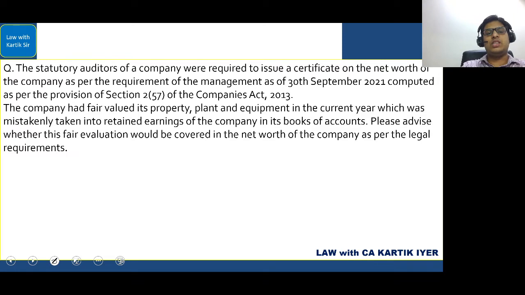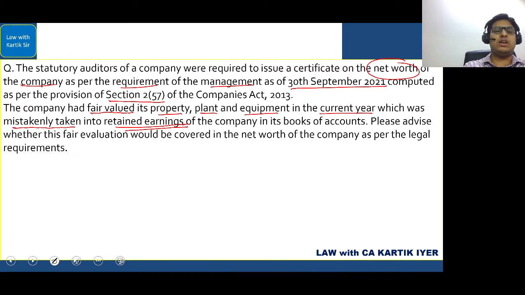Next question. The statutory auditors of a company were required to issue a certificate on the net worth of the company as per the requirement of the management as of 30th September 2021, computed as per the provisions of Section 2, Clause 57 of the Companies Act 2013. The company had fair valued its property, plant and equipment in the current year, which was mistakenly taken into retained earnings of the company in its books of accounts.